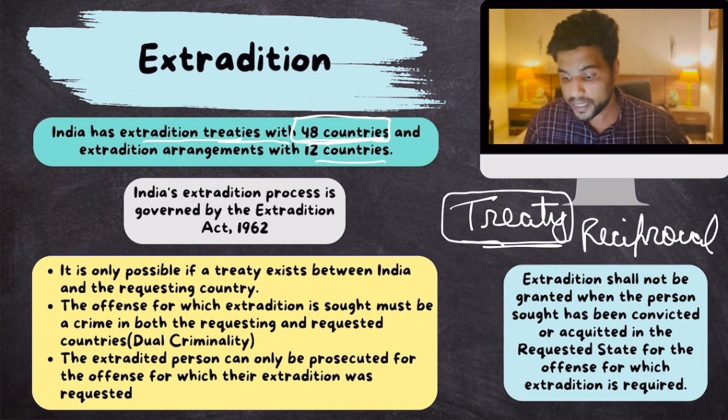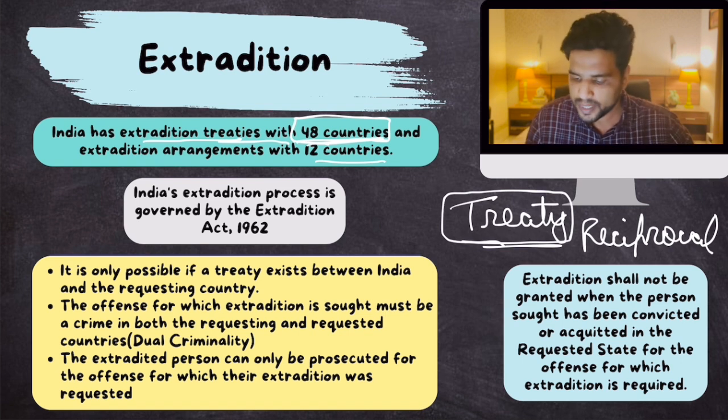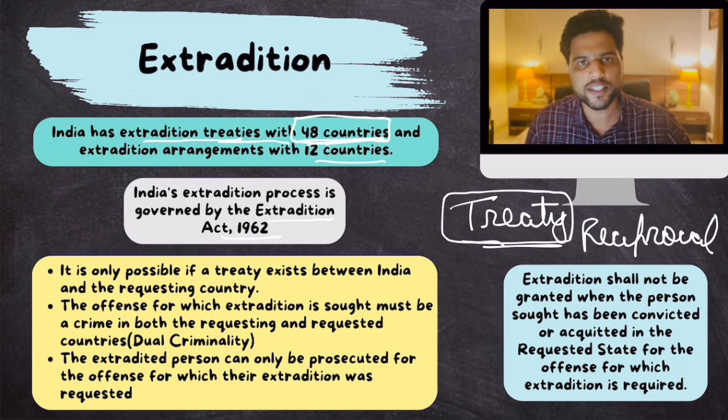Okay, but with 48 countries, India has a proper extradition treaty. Now, all these extradition treaties that India has will be based on or would come under the Extradition Act of 1962. So India created a law way back in 1962, and all these treaties that India negotiates with different countries are based on this Extradition Act 1962.